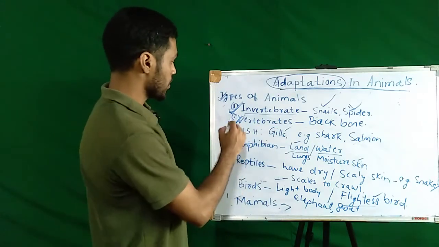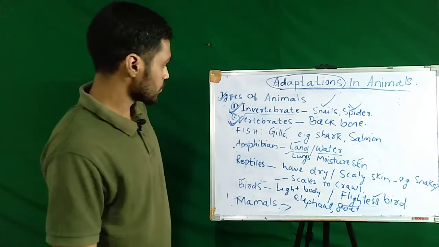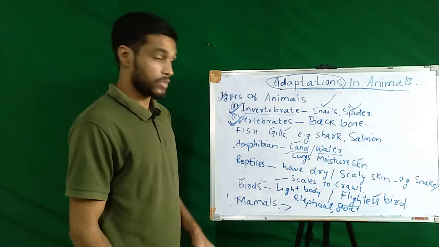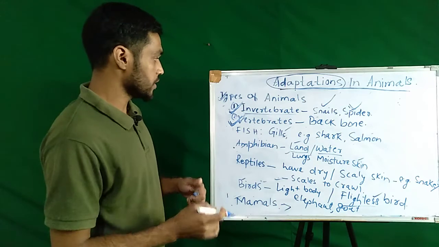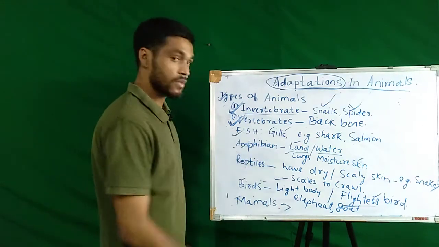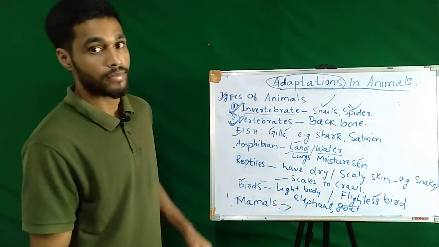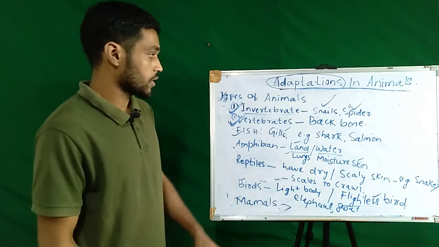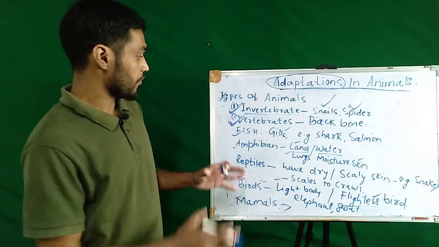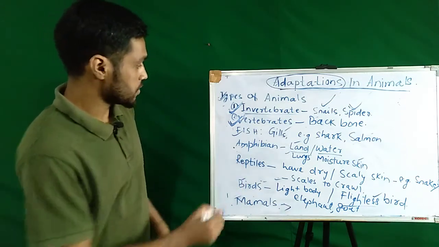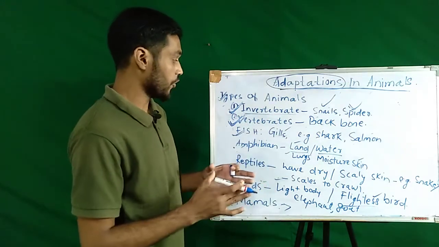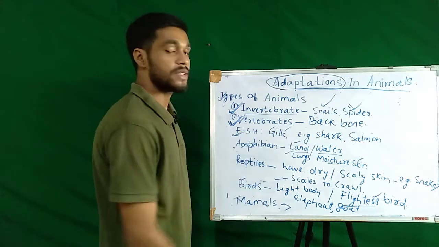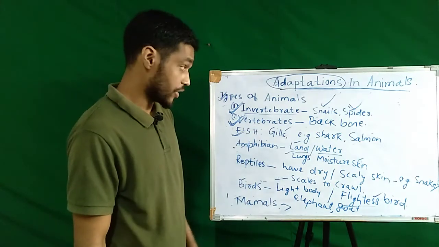Therefore, they are called vertebrate animals. What are some examples? Fish. Fish is one example of vertebrate animals, right? Why is fish an example of vertebrate animals? Because fish is having a backbone in it.